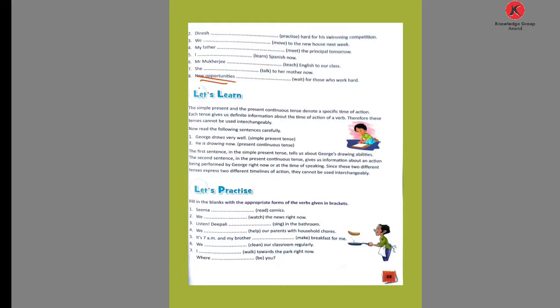New opportunities. Opportunities is a plural word. So we form the to-be form: are. Then the word is wait. So what is wait? Then the -ing form: waiting. Are waiting.